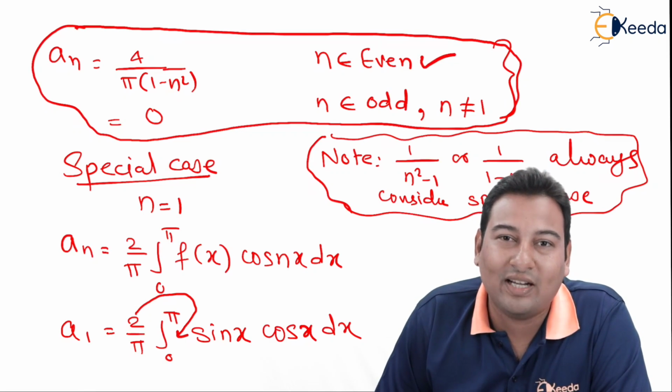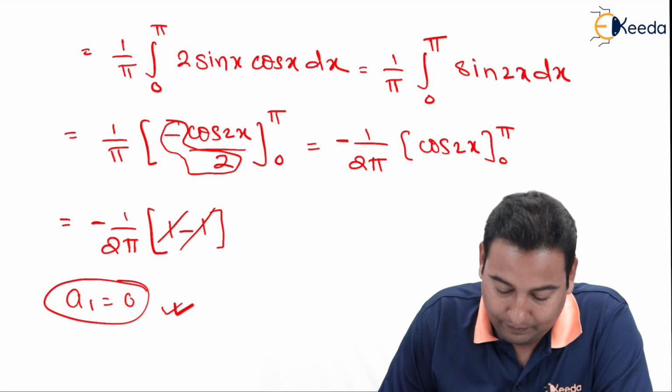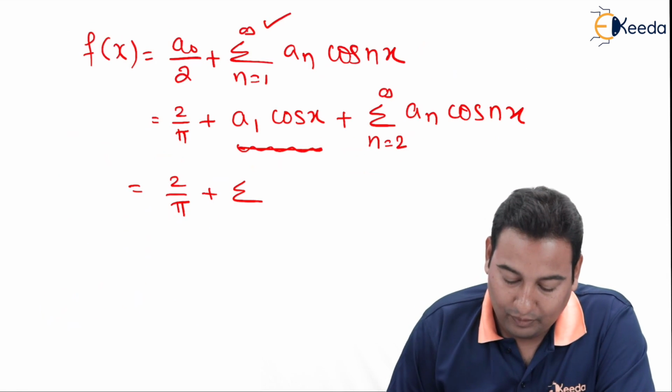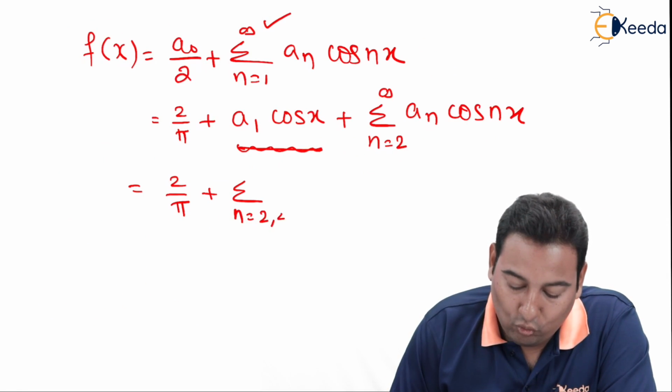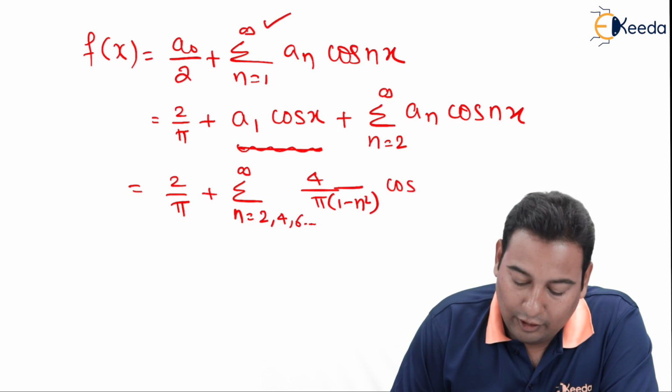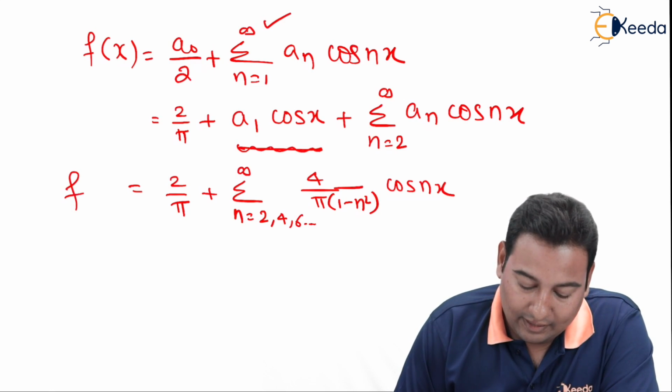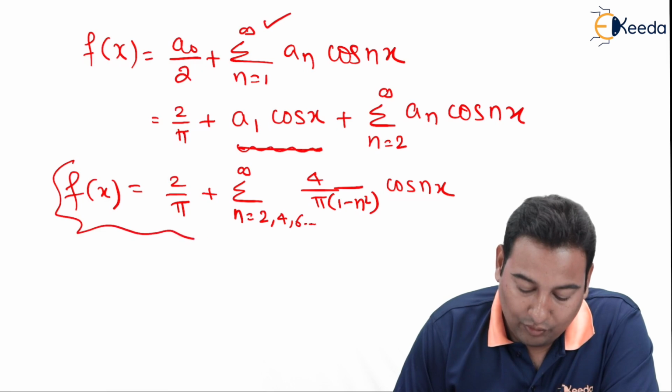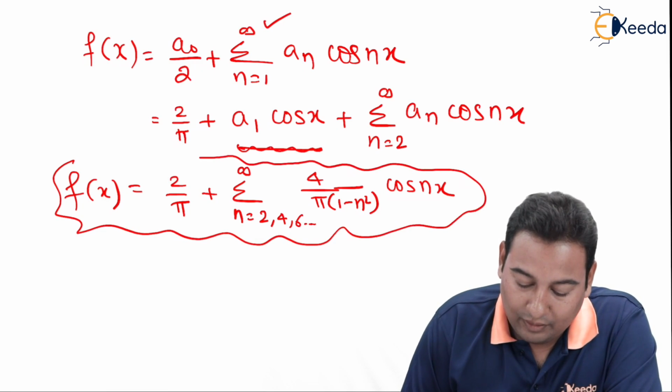That means I am going to write it down as n is equal to 2, 4, 6 up to infinity, 4 upon pi 1 minus n square into cos nx. This is the required Fourier series.